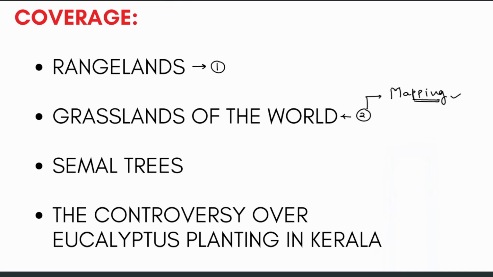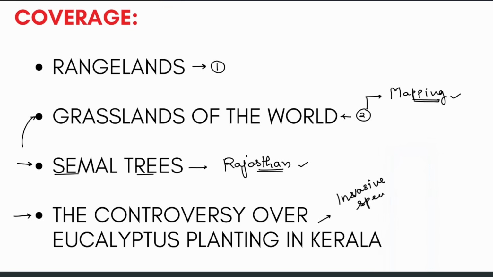And in the next lecture, probably I'll include it in the grassland lecture only, we'll be talking about the samal trees issue in Rajasthan. Earlier a question has been asked on invasive species in UPSC only from Rajasthan. Okay, next we'll be talking about the controversy over eucalyptus planting in Kerala. So we'll see whether eucalyptus is acting as an invasive species or what is the issue in Kerala, as well as Rajasthan. All right.